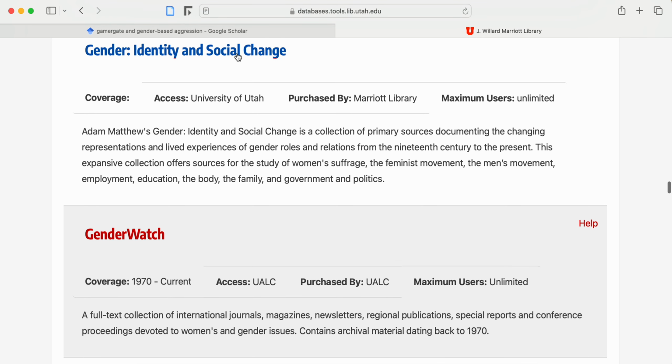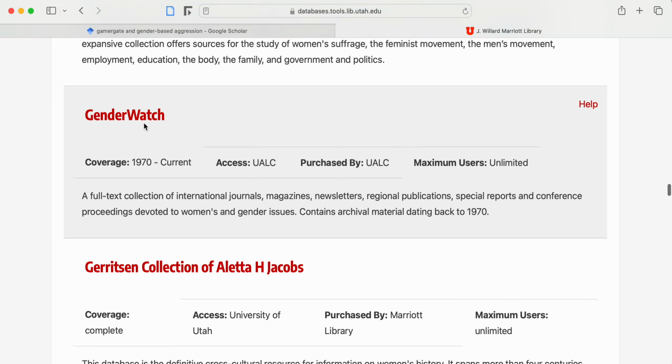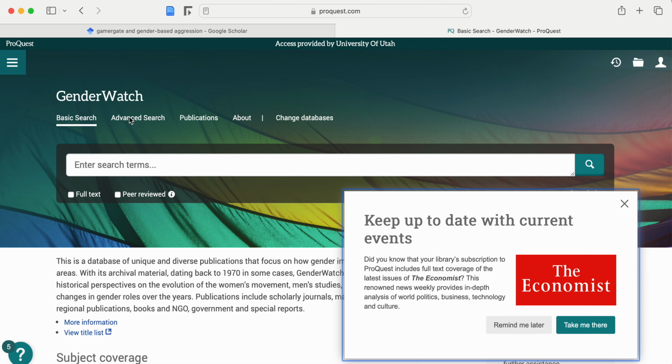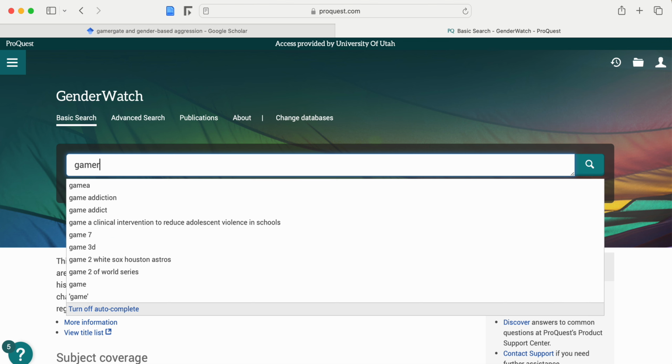So this one might be potentially useful since it's covering stuff like the changing representations and lived experiences of gender roles and relations from the 19th century to the present. We've also got Gender Watch. This was the one I was headed to. So this is full text, international journals, and other publications that aren't scholarly necessarily. But this goes back to the 70s, and I think that might be an interesting, useful one. So because this is such a specific database, I'm wondering what would happen if we just put Gamergate in here.